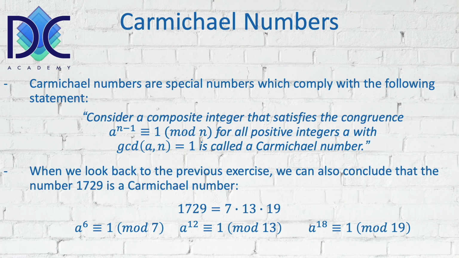So it has a greatest common divisor with all the different composing prime numbers which is equal to 1. And in that case, we say that this number is a Carmichael number.